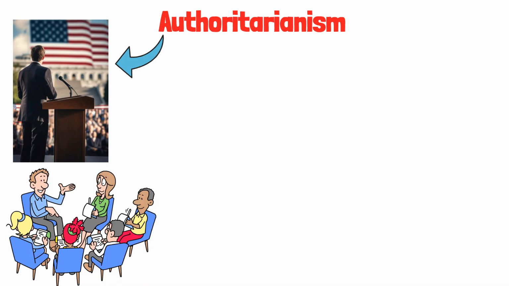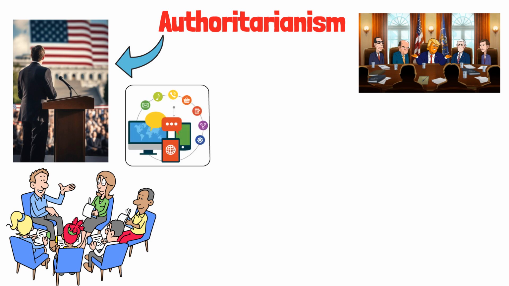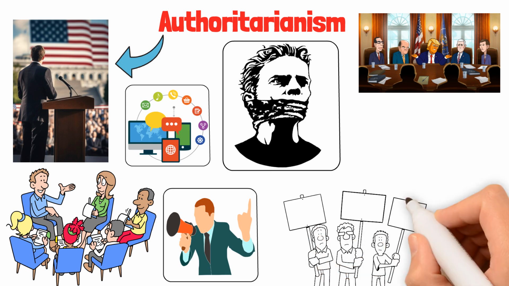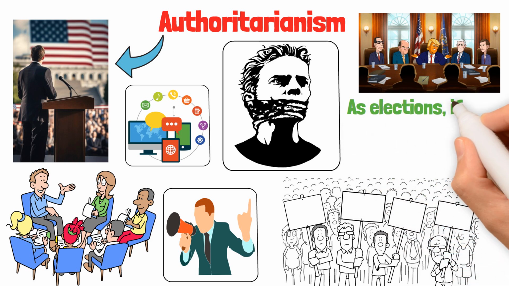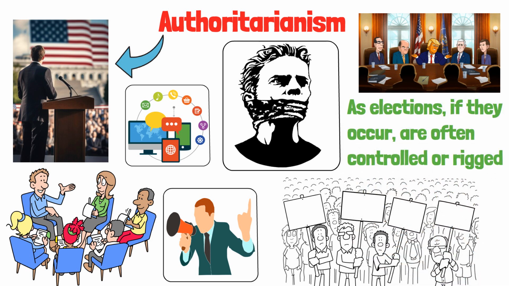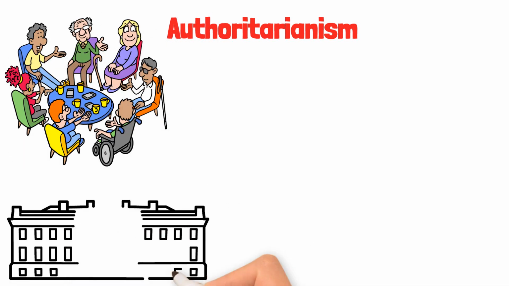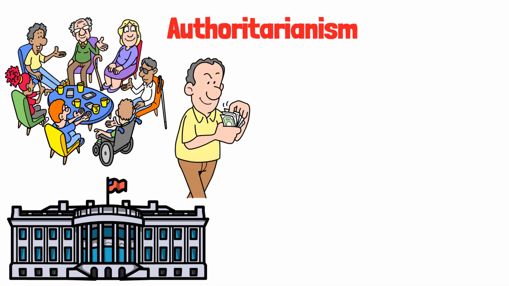small group of individuals. In an authoritarian regime, the government controls many aspects of life, including the media, political activities, and sometimes even personal freedoms. Citizens have little to no say in how they are governed, as elections, if they occur, are often controlled or rigged. The leaders make decisions without much input from the public or other branches of government, limiting the checks and balances that are typical in more democratic systems.